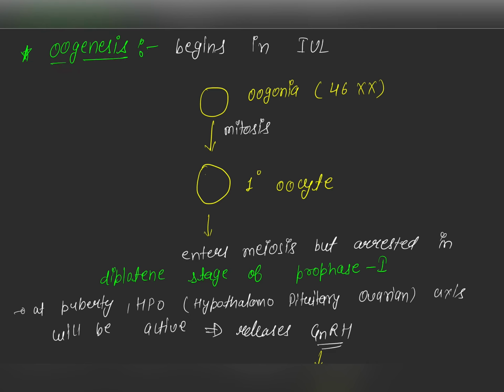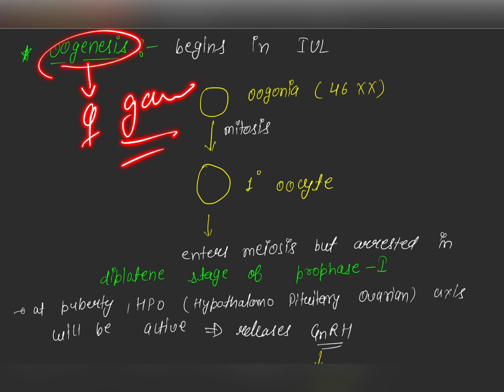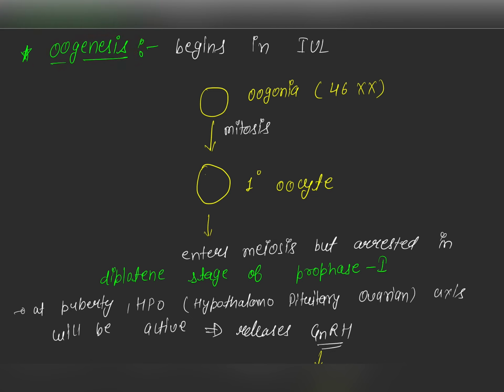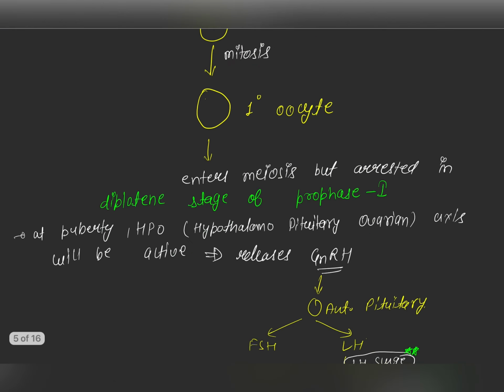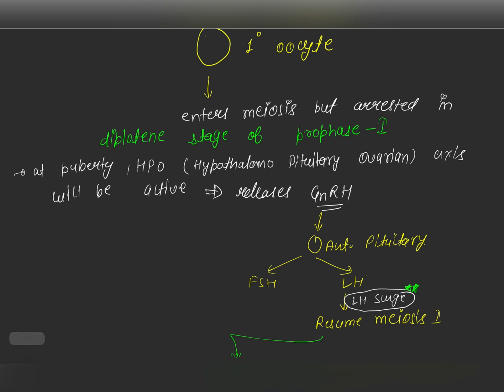Now let's talk about oogenesis, the process of formation of the female gametes. Oogenesis begins in intrauterine life. First of all, the oogonia, which are 46XX, give rise to primary oocytes by the process of mitosis, and we also know that in mitosis there is no decrease in chromosome number. Then it enters the meiosis stage, but it is arrested in the diplotene stage of prophase first, and it is arrested till puberty.